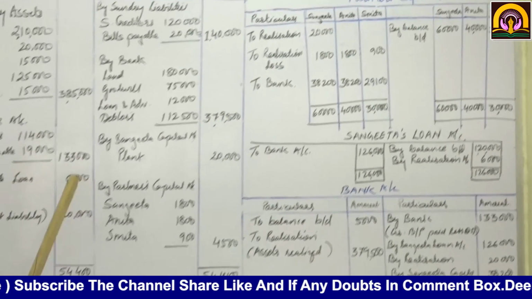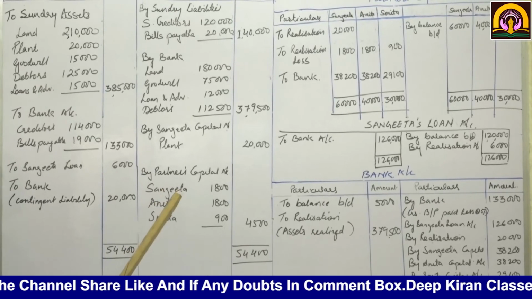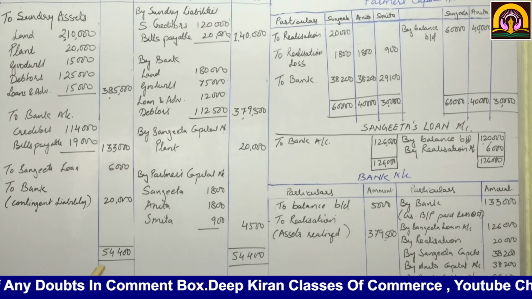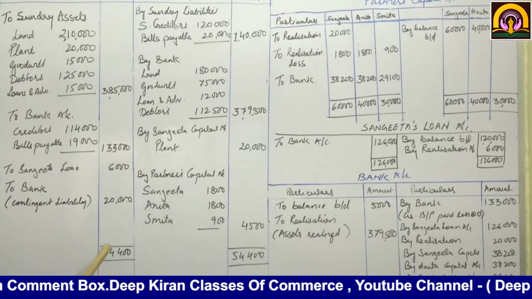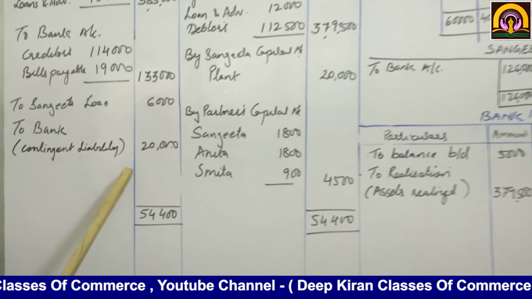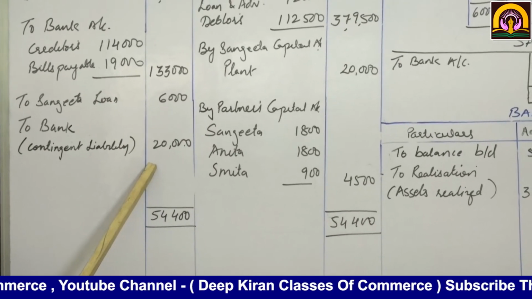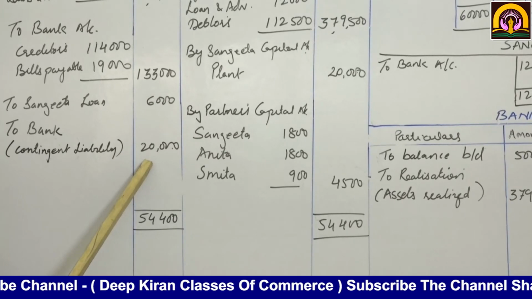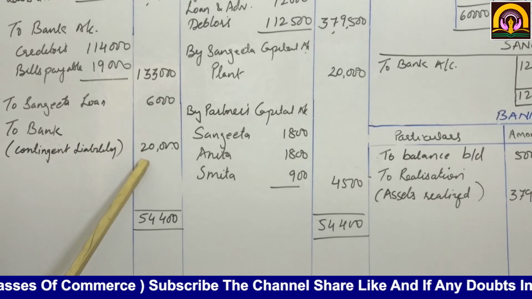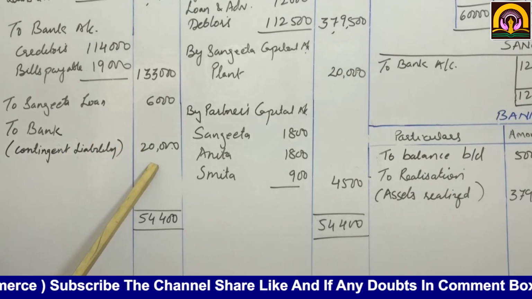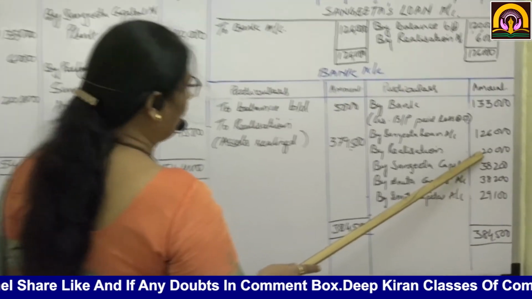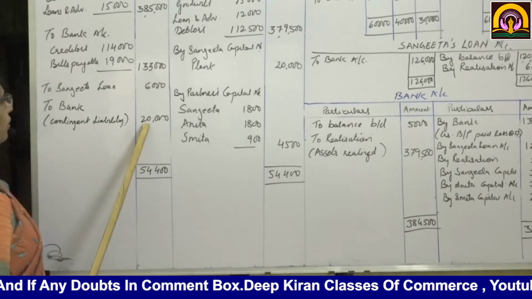Now there is a contingent liability of rupees 1 lakh under discount, but one liability holder of rupees 20,000 became insolvent. This is also a loss, because we don't have to take the 1 lakh, only the insolvent person's 20,000. So realization to bank 20,000, that is an expense, and on the bank account credit side, by realization 20,000. I hope you have understood this.